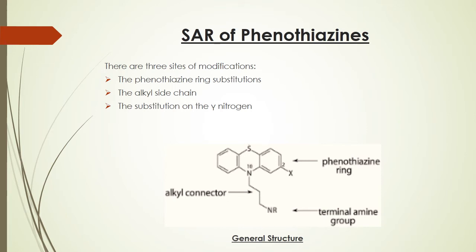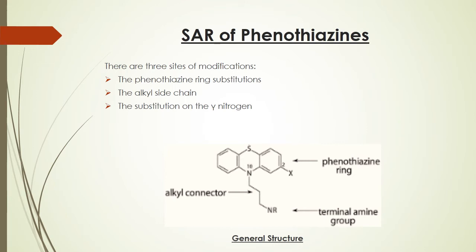Coming to the structure activity relationship. If we see the general structure, then we find three sites of modification in the structure. The first is the phenothiazine ring substitution. The second is the alkyl side chain, and the third is the substitution on the terminal nitrogen.